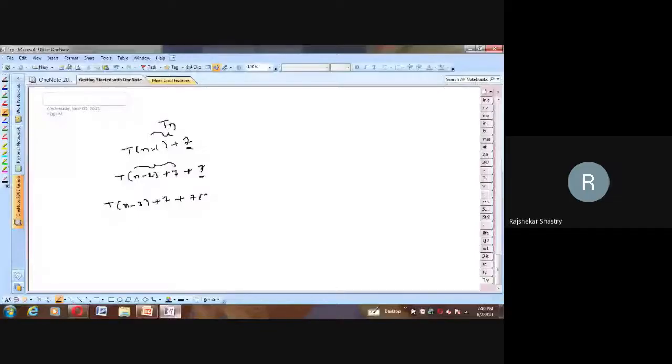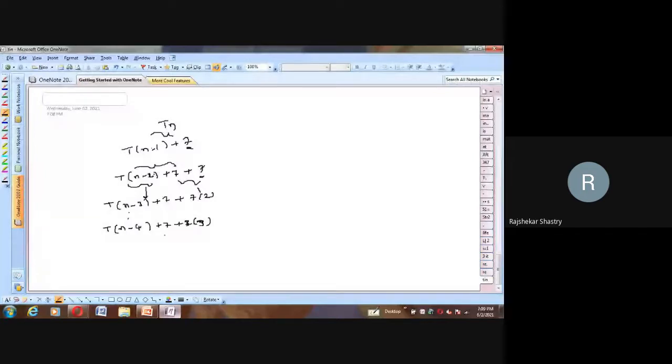This total is n minus 1, and this total is T of n. Now again T of n minus 2 becomes T of n minus 3 plus 7 plus 7 into 2. This 7 into 2 is this one, and for T of n minus 1, this one. Likewise, simplified once more, T of n minus 4 plus 7 plus 3 times 7.